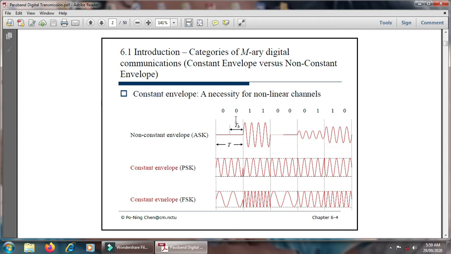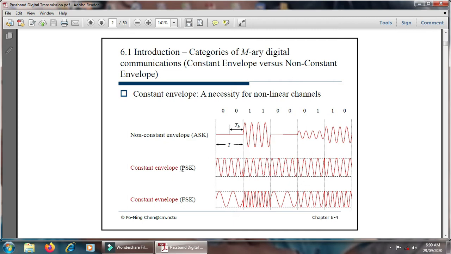In case of the M-array signaling scheme, there are 4 different amplitude levels represented by the 4 different levels of the digital data. Hence a constant envelope does not occur in amplitude shift keying. So these are the non-constant envelope types of M-array signaling or shift keying techniques.